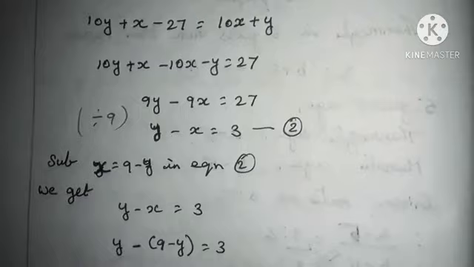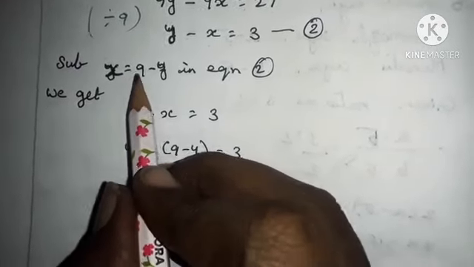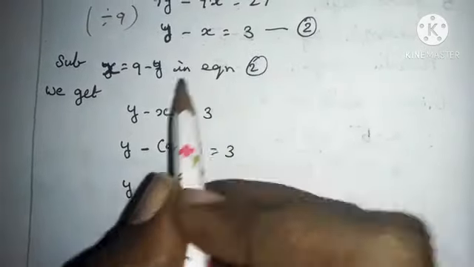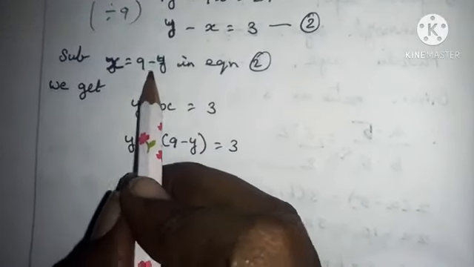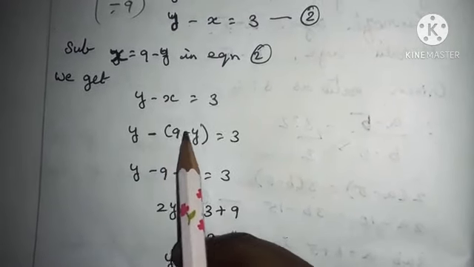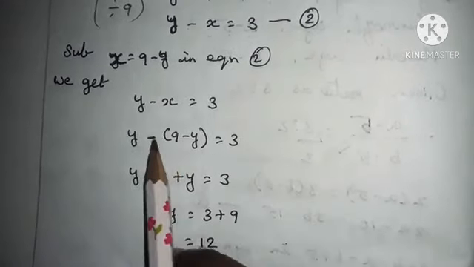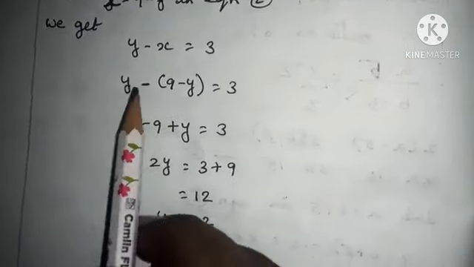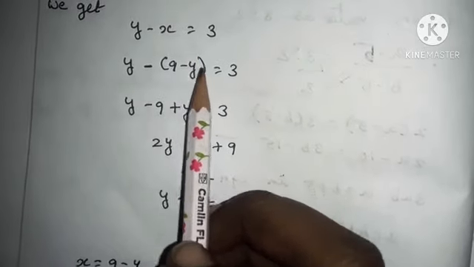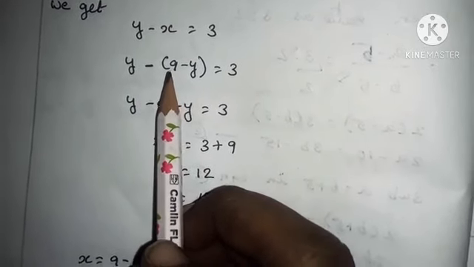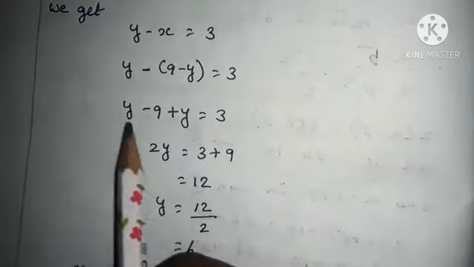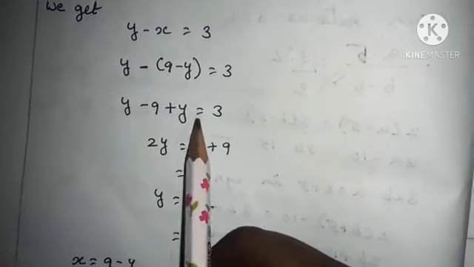In the second equation, substitute x equals 9 minus y in y minus x equals 3. Instead of x, we are going to substitute 9 minus y. That is y minus (9 minus y) equals 3. When we remove the bracket, since we have a minus sign in front of the bracket, all the terms inside the brackets change their signs. That is plus 9 becomes minus 9 and minus y becomes plus y. That is y minus 9 plus y equals 3.